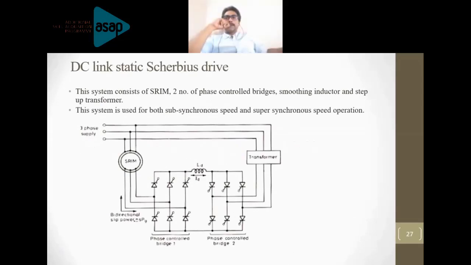So this is all about the Kramer system. Now we will see. Go to the next slide. This is what I just explained. So you can move to the next slide.